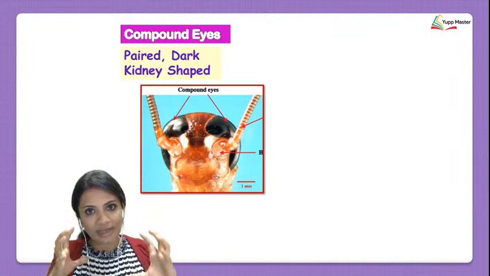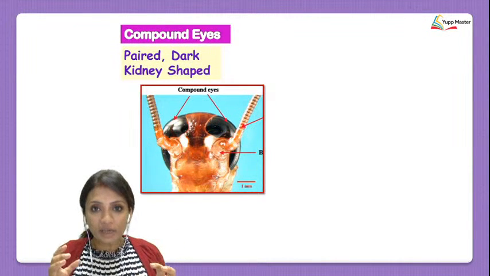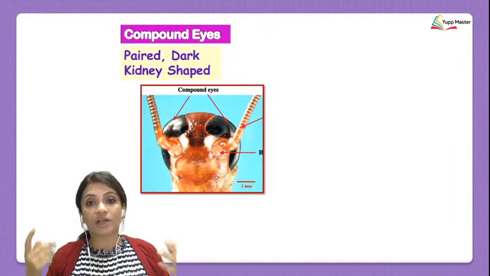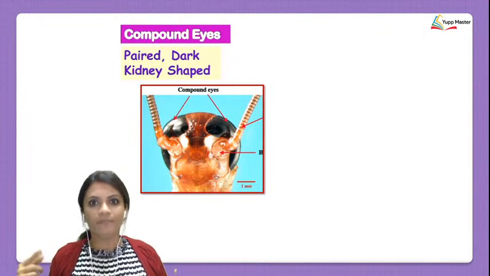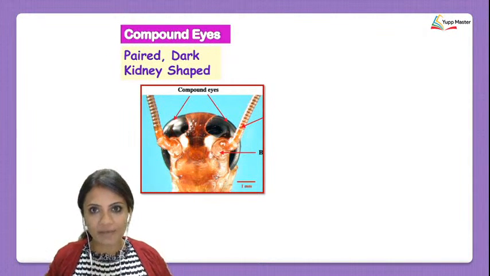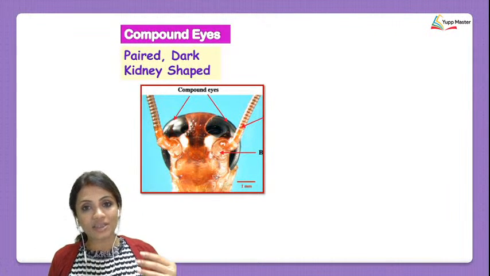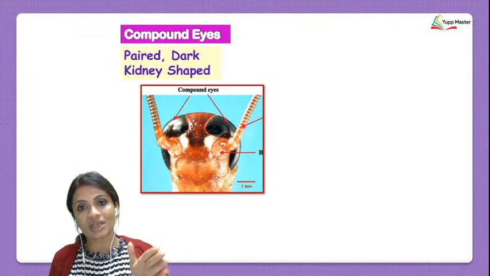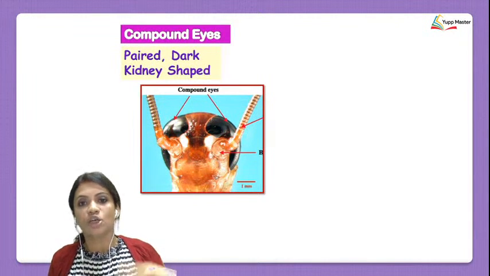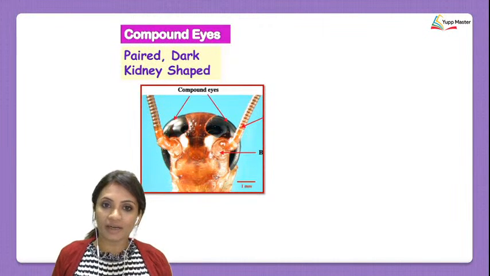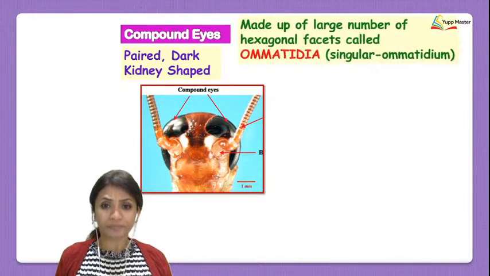And because they were on the lateral parts of the head, the field of vision of the cockroach increased to a very great extent. Because of that, it would sense that something is coming from behind and it could run and save itself. That was the reason why cockroaches have gradually evolved to be born with compound eyes.